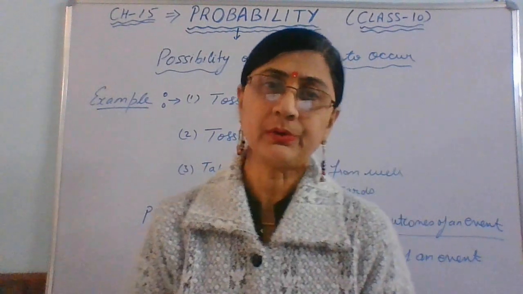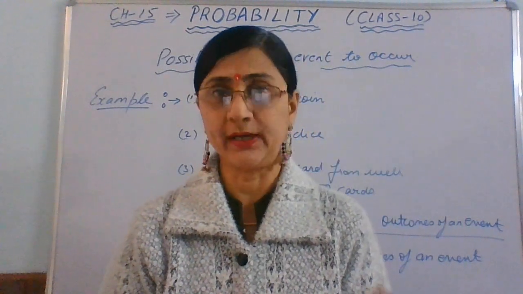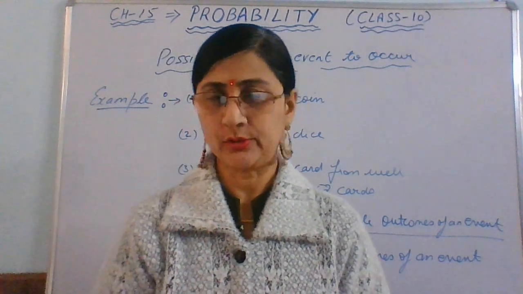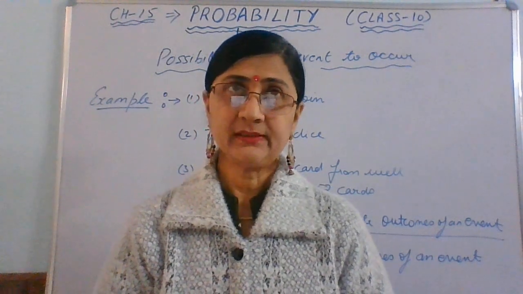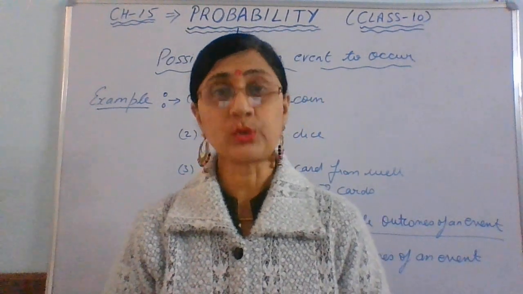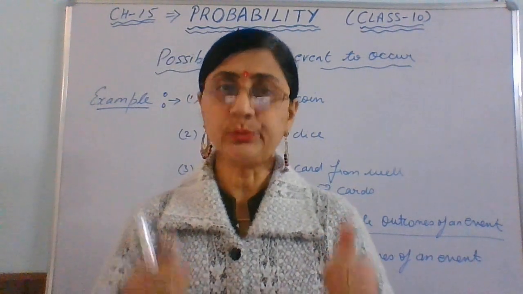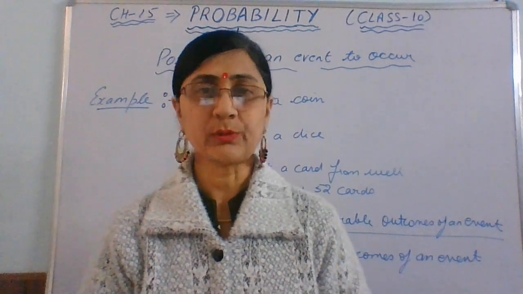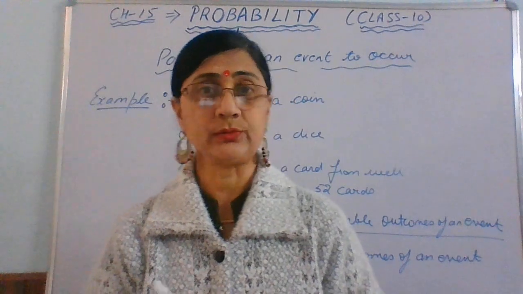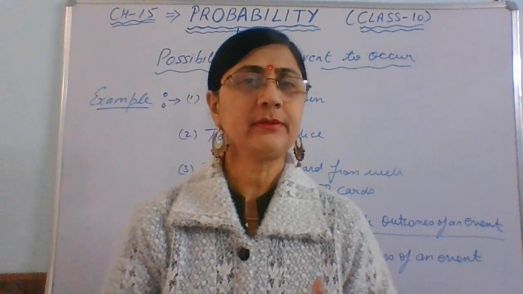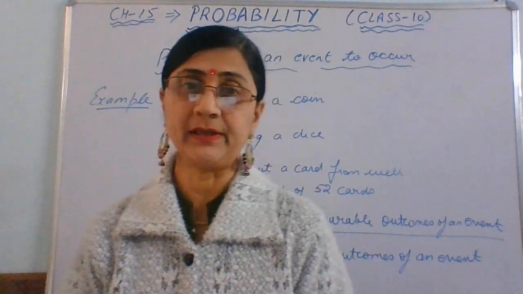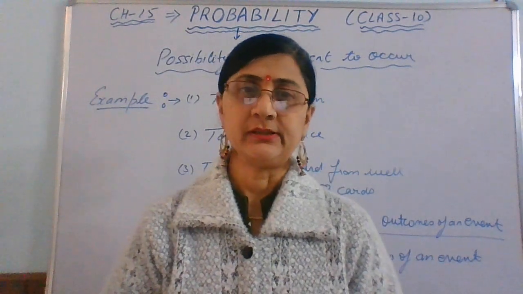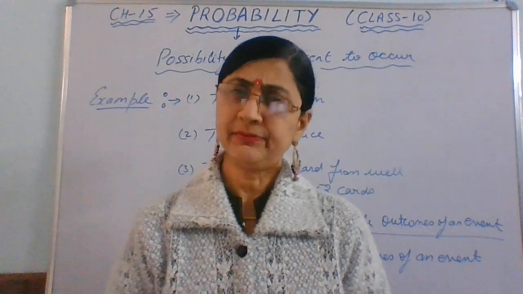So you can find different probabilities, like the probability of getting odd numbers, or the possibility of getting an even number. Or you can toss two coins or two dice also. What is the possibility in a throw of two dice, that the total comes 2, total comes 5, total comes 6? So there can be different possibilities, and you can find the probabilities of different cases. So that is probability. Whether it will rain today or it will not rain today, different possibilities.